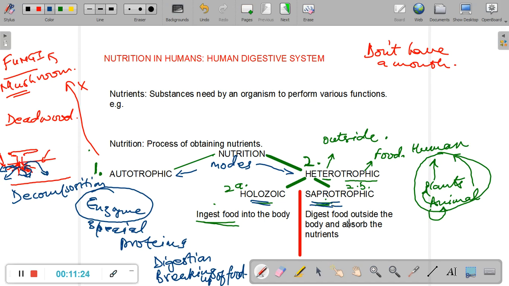An example of a saprotroph is a mushroom. A large number of bacteria are also examples of saprotrophs. I hope you have understood the process of nutrition. In the next session, we'll get into the details of nutrition in humans.